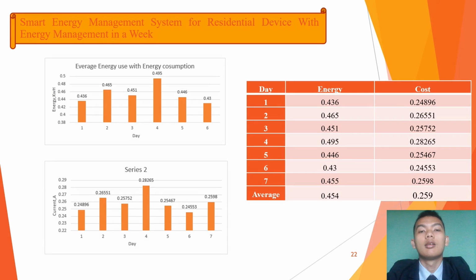Next is the result of the total load with energy management in 1 week. The highest energy use is at day 4, which is 0.495 kilowatt hour. In this case, when the energy use is over 0.31 kilowatt hour, automatic switch 1 will turn on first. Then, when energy is over 0.41 kilowatt hour, automatic switch 2 will turn on.